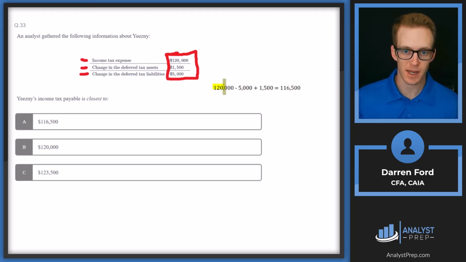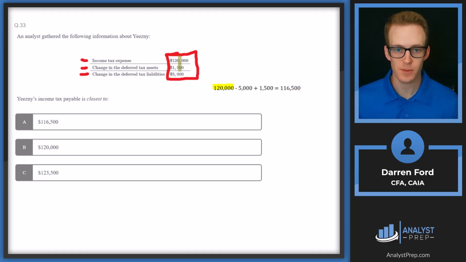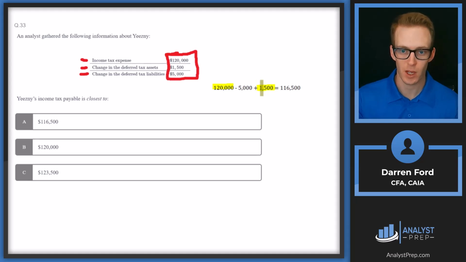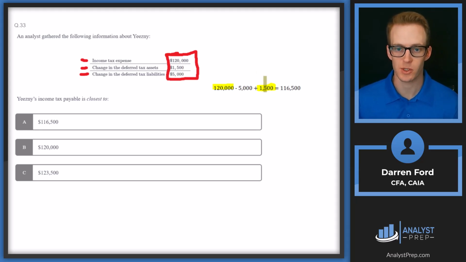So we're going to take that income tax expense, and then we need to adjust this for deferred tax assets and deferred tax liabilities. So for deferred tax assets, it becomes an asset because we're essentially prepaying taxes now that we should receive as a refund or money back in the future. So because we're paying more money now, that's going to increase the amount of tax that we're paying. So that's why this number is a positive. So we take that 120, we're going to add 1,500 to it because we're prepaying, so it's making our expenses in the current period higher.